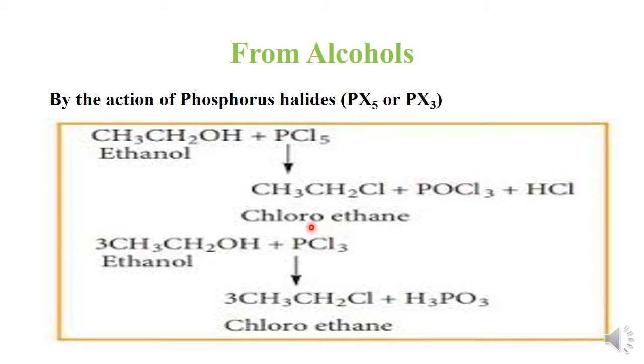Similarly, phosphorus trichloride also reacts with ethanol to form chloroethane as a major product along with the formation of phosphorus acid as a minor product.